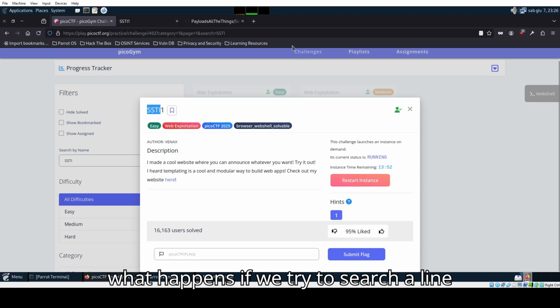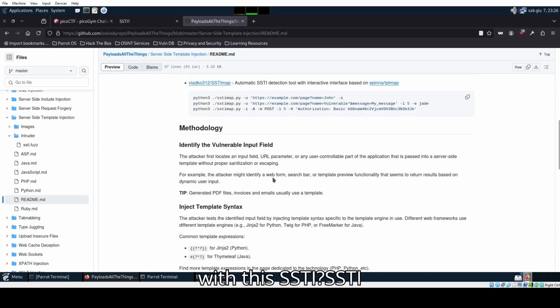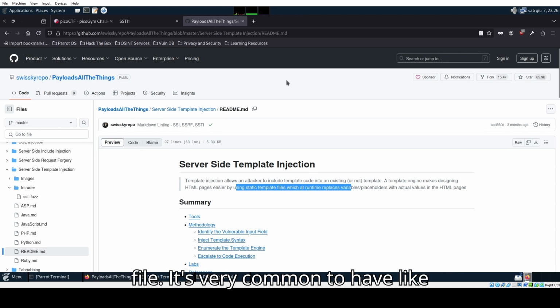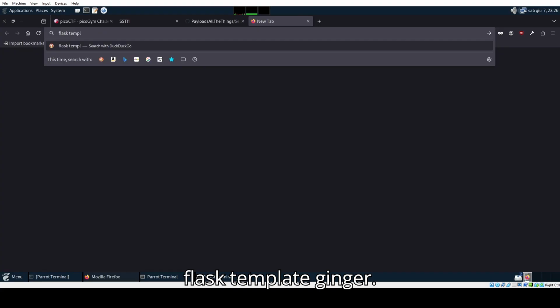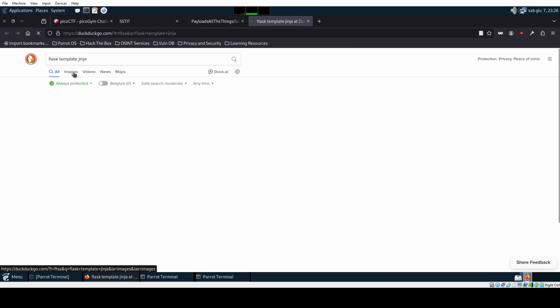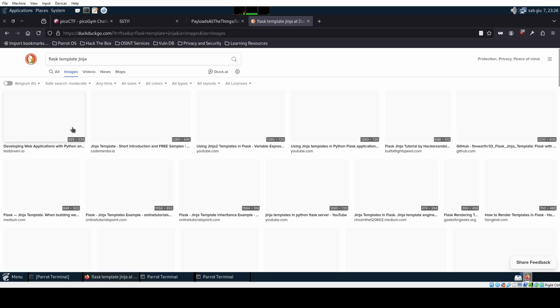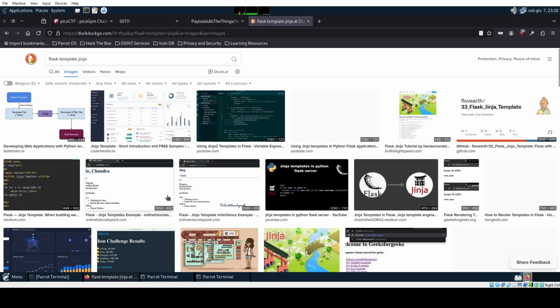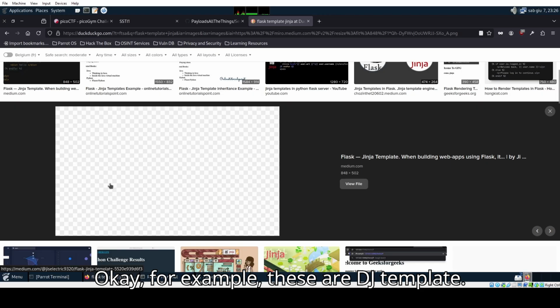And what happens if we try to search online what is this SSTI? SSTI is a server-side template injection. As we can see, a template injection allows a hacker to include template code into an existing or new template. The template engine makes designing HTML pages easier by using a template file. It's very common to have, like, the Flask template Jinja. For example, these are Jinja templates.